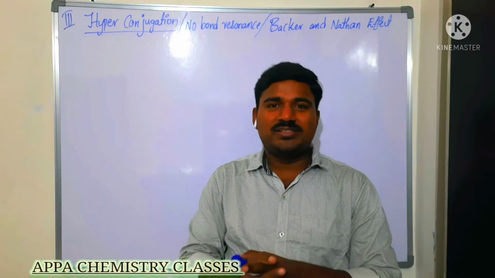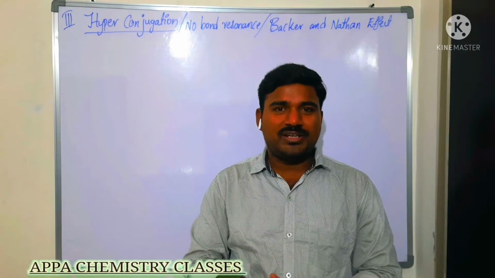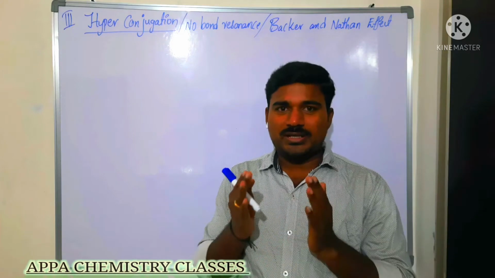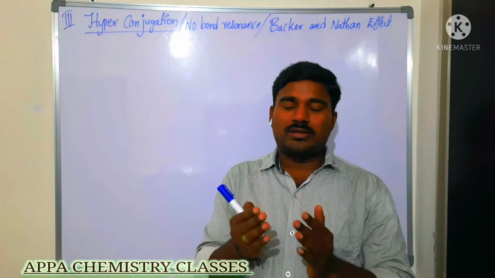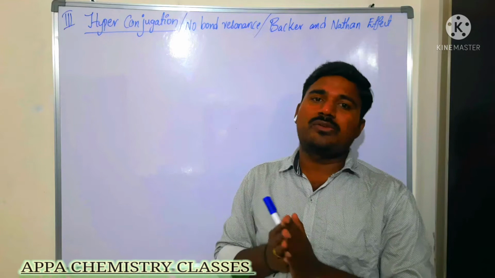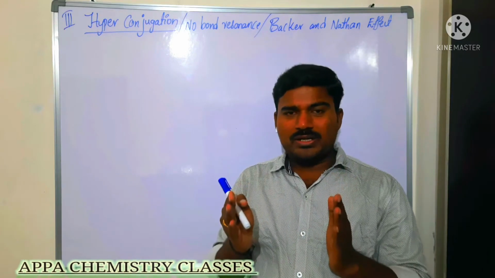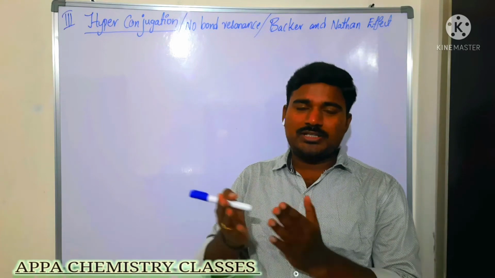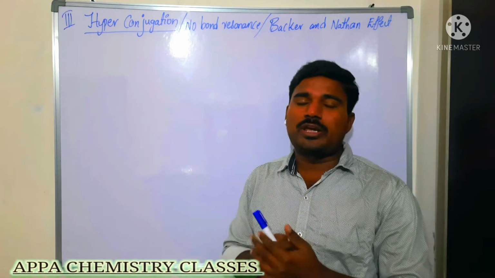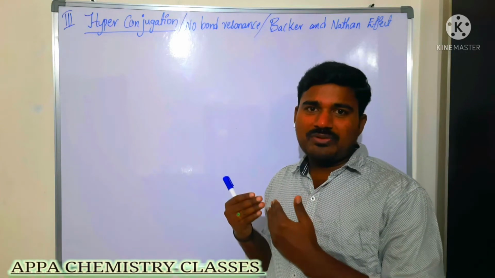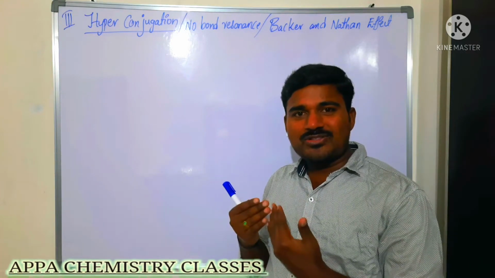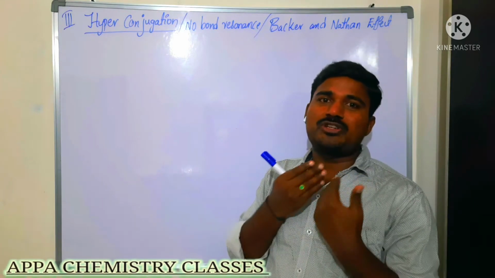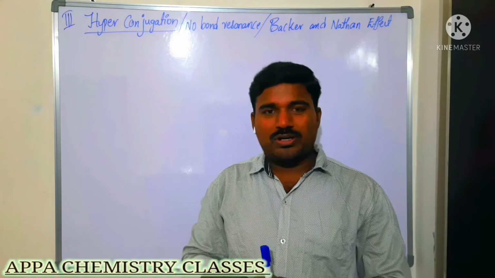So, next electron displacement we are discussing. We had seen the inductive effect, how electron displacement takes place based on it. In the inductive effect, only the sigma electrons are involved in delocalization, with displacement towards the more electronegative atom. In the mesomeric effect, both n electrons and pi bonding electrons are involved in the delocalization, that is, displacement towards the more electronegative atoms.